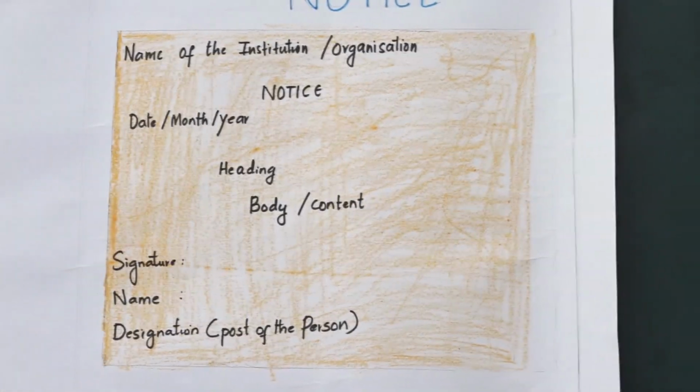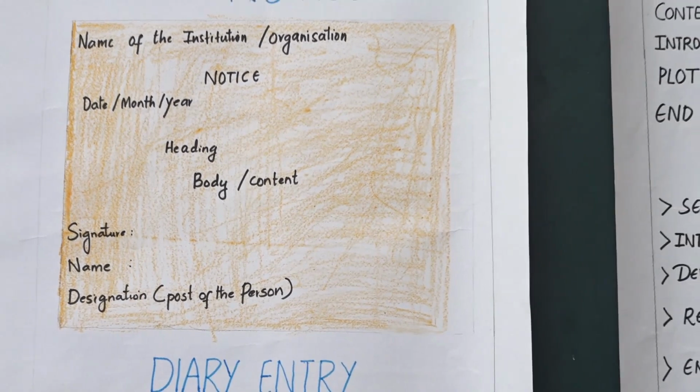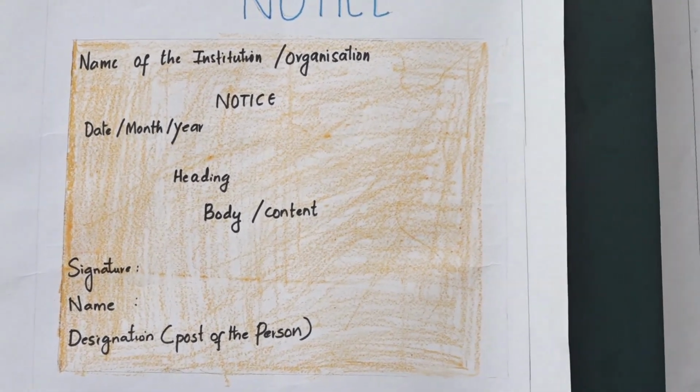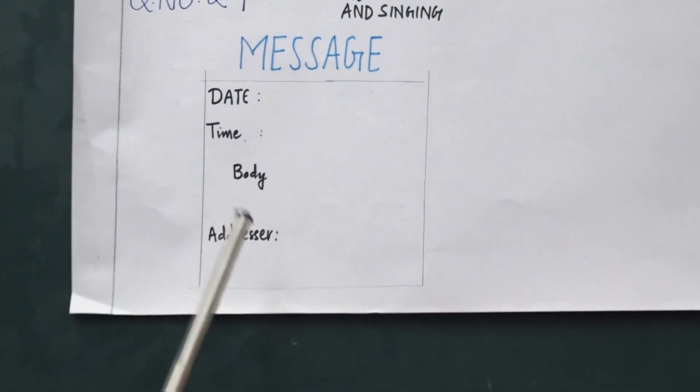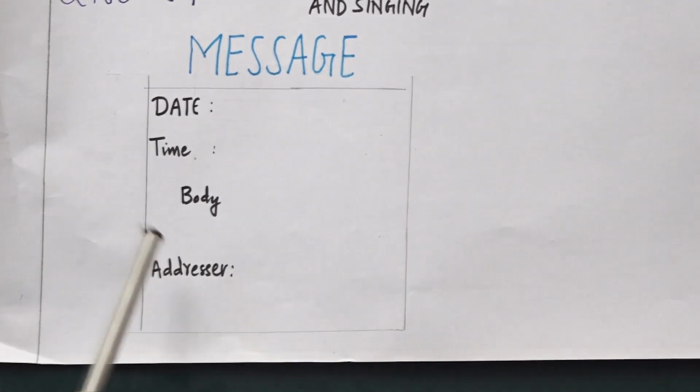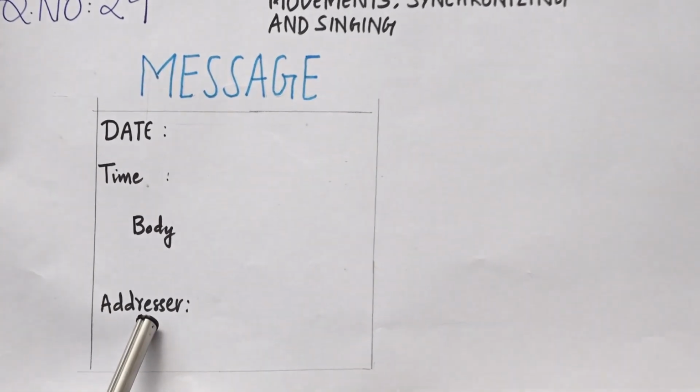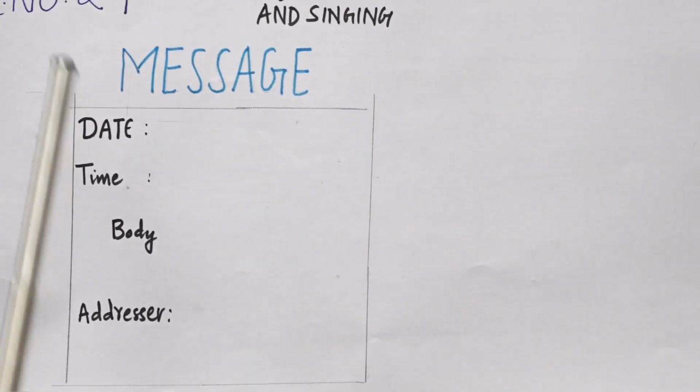So this is the message. When you are passing the message, it is very essential to put the date and time, and whatever message you want to give, you should put it in the body, and you should write your name and address. That is very important for the message.